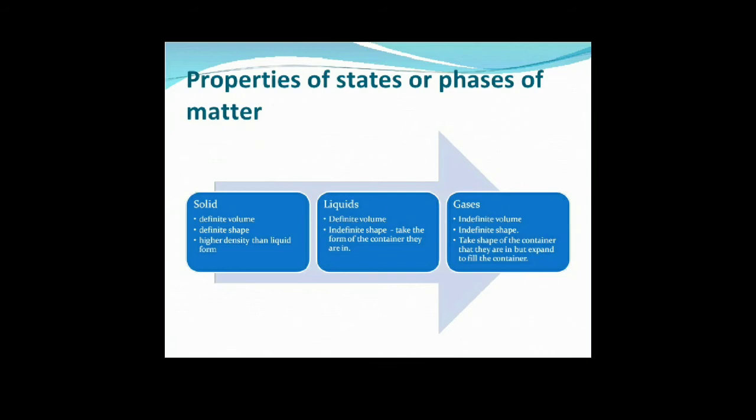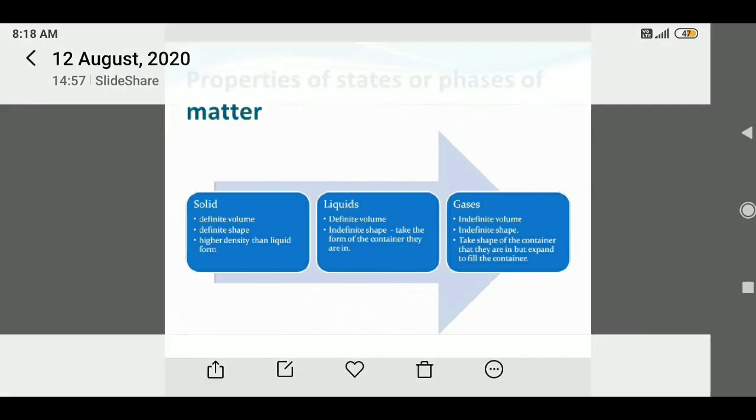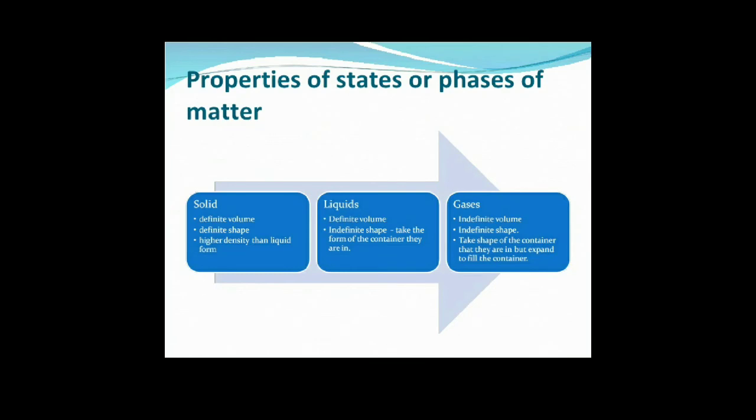Next, properties of liquids. Liquids have higher density. They have definite volume and indefinite shape. They take the form of the container they are in. Liquid particles have different types of forces: cohesive forces and adhesive forces.